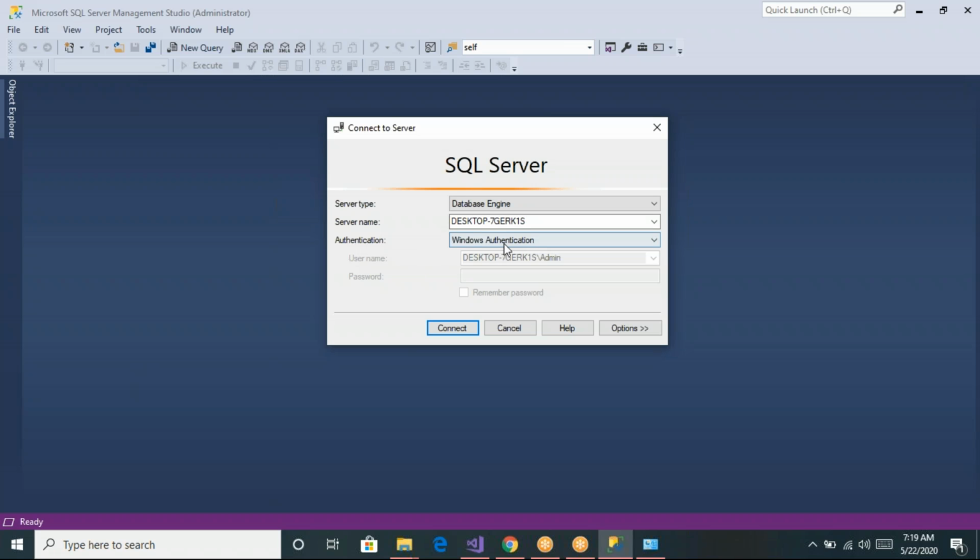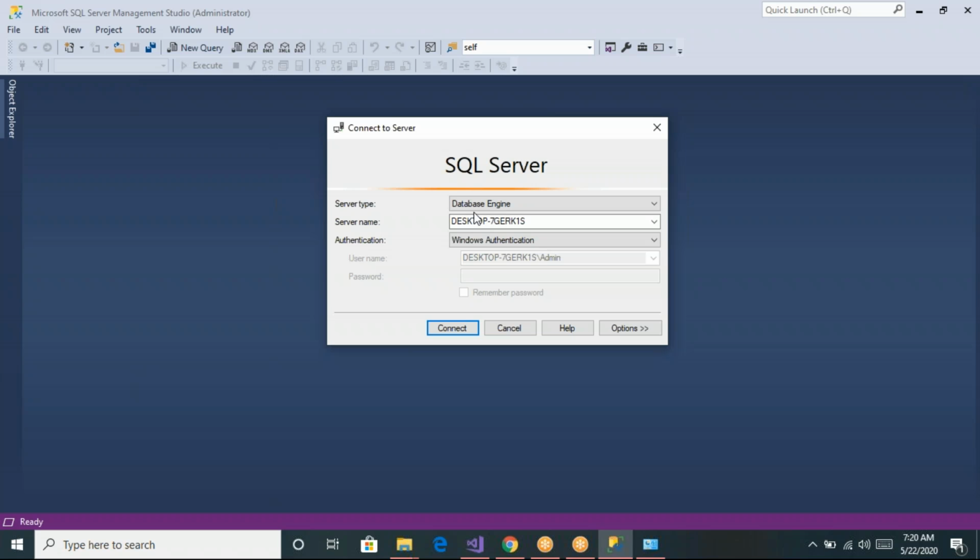Now after the server name, you can see we have the authentication details. If you are connecting to the local server, meaning the server for which you installed the SQL Server software on your own computer, then for connecting to the local server you do not need to provide the user ID and credentials one more time. It will take the Windows user ID and password, meaning your computer user ID and password. No need to again provide the user ID and password here. You can directly select Windows authentication and it will automatically authenticate you to connect to the local server.